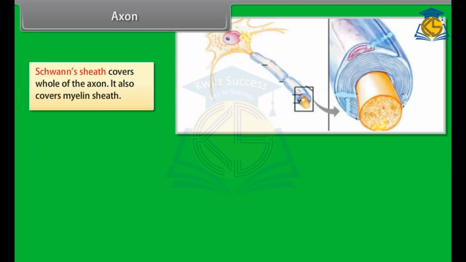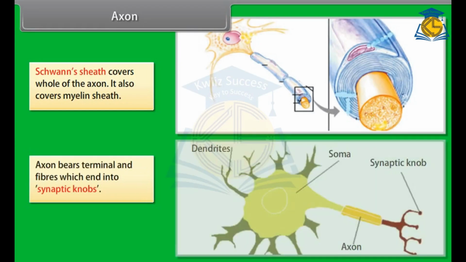Schwann's sheath covers the whole of the axon. It also covers the myelin sheath. The axon bears terminal fibers which end in synaptic knobs.